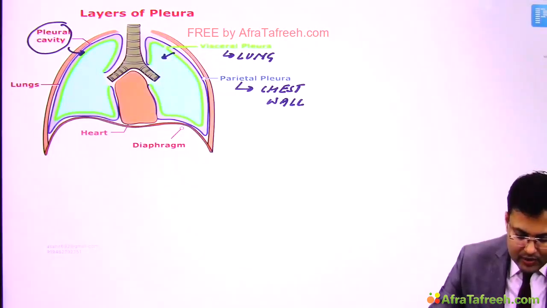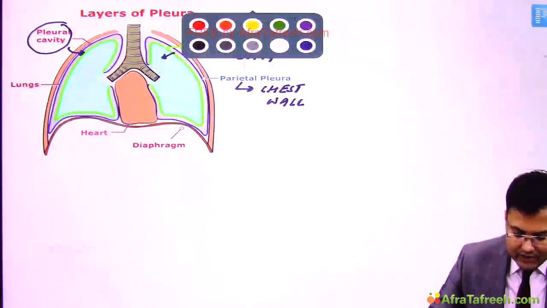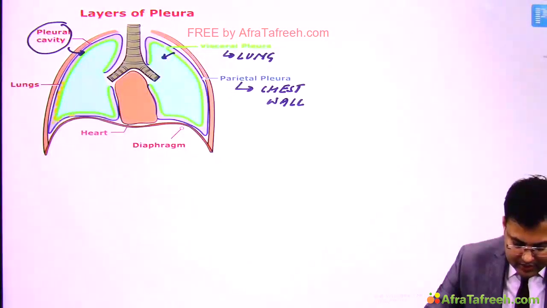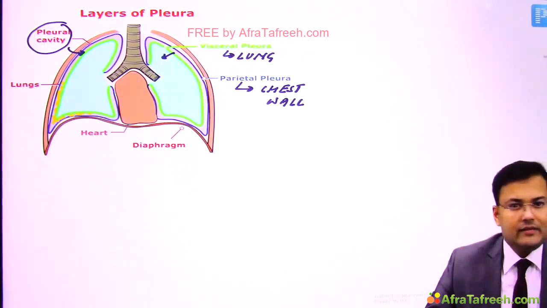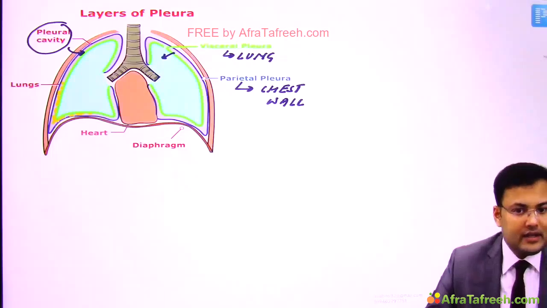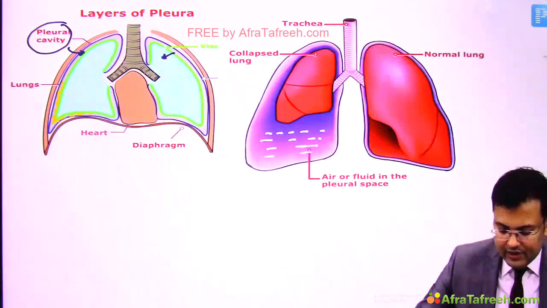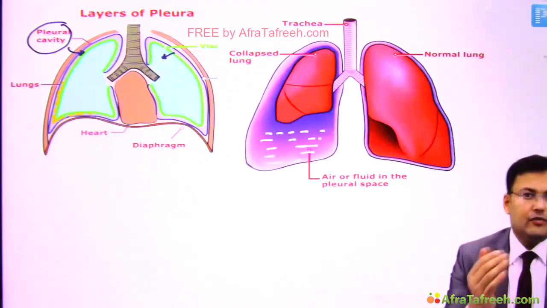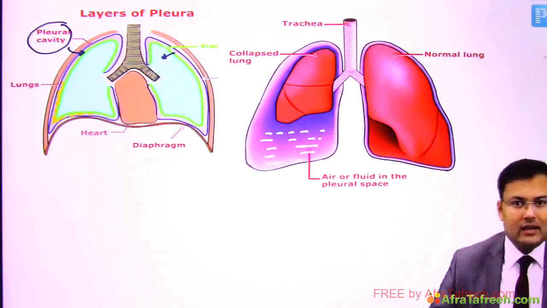Now see the problem. Whenever in this space there is collection of air or fluid, so collection of air is pneumothorax, and if there is collection of fluid, it is pleural effusion. Now see what is the effect. Now in this image we can see that there is collection of air or fluid, and because of this collection of air or fluid in pleural space, what will happen? There is collapse of ipsilateral lung, right?